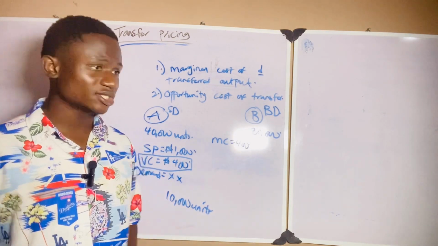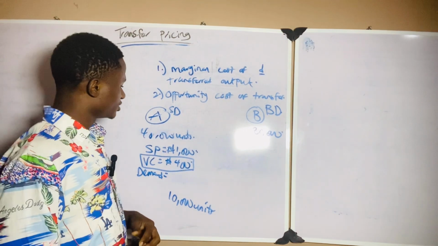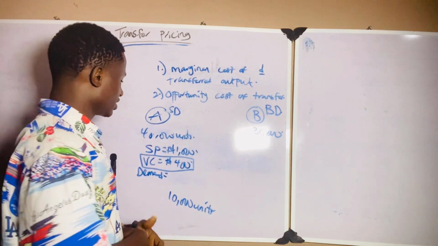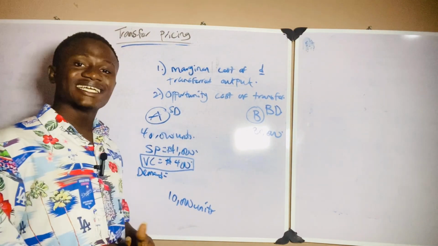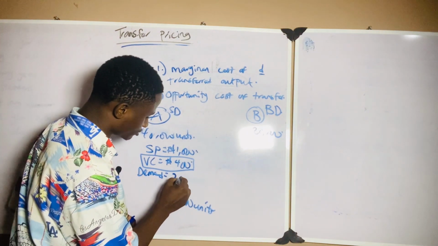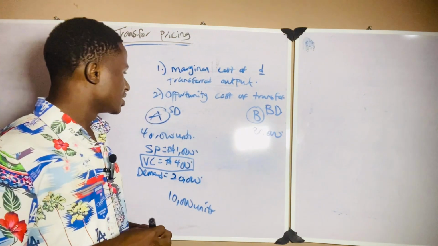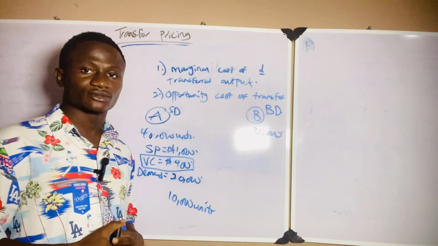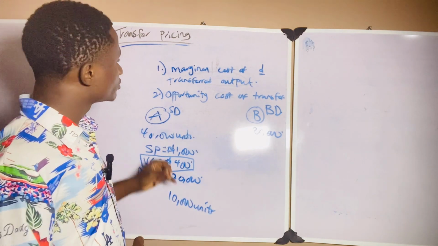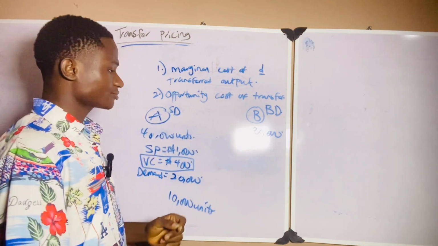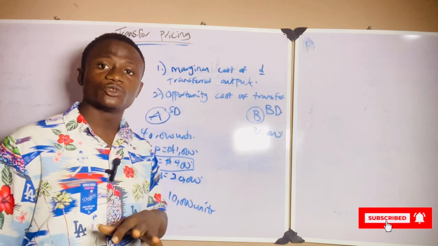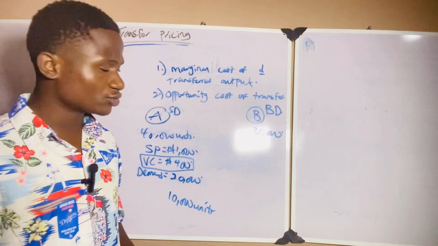So there are different scenarios like that. Let's say, for example, in this case 40,000 units is still produced and everything is still the same, just that the external demand is now 20,000. Let's calculate the transfer price in this situation. There will be two different transfer prices, and I will show you how we go about that.